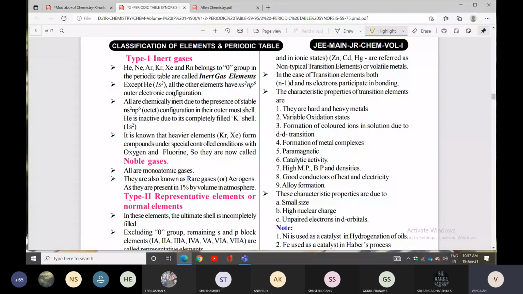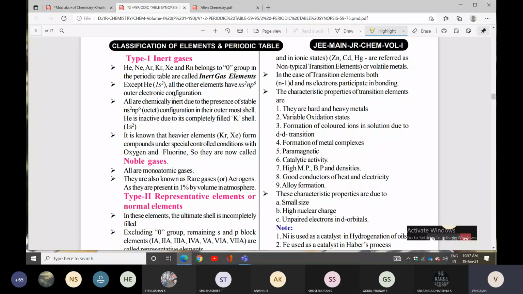Helium is inactive due to a completely filled K shell. So ns2 np6, that you can say is octet. Octet is nothing but the outermost shell containing 8 electrons.